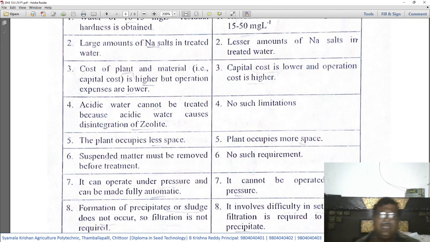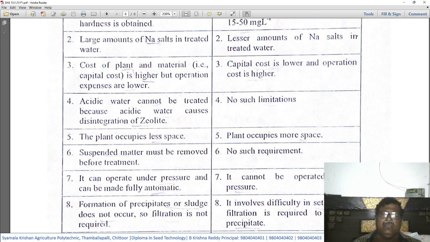Number 3, cost of plant and material, that is capital cost, is higher, but operational expenses are lower, whereas in the lime soda method, capital cost is lower and operation cost is higher. Number 4, acidic water cannot be treated because acidic water causes disintegration of zeolite. No such limitation is there in this method. Number 5, the plant occupies less space. This I already explained. Whereas in the lime soda method, the plant occupies more space.